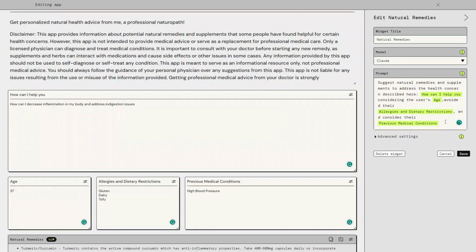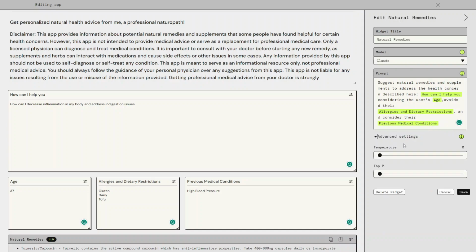Let's say I added a new widget for another user input down the road and I want to add it to the prompt. Well, what I can do is I can just type add and I'm going to have a drop down list of all the fields that I can add to the prompt. Very easy to customize and change the prompt on the spot.